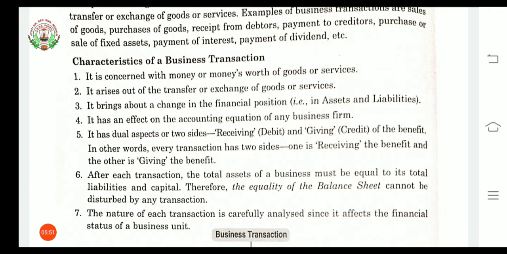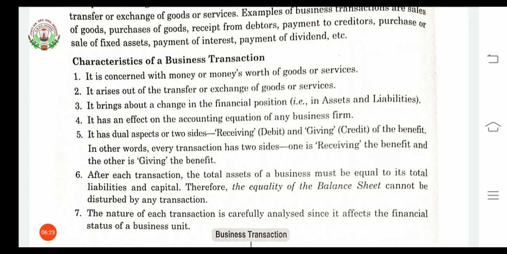Third, it brings about a change in the financial position. As I have explained earlier, a business transaction will give a change in the financial position of a business. Financial position means assets and liabilities. Now this business transaction may affect in the manner of an increase or decrease in the value of assets and liabilities. Fourth, it has an effect on the accounting equation of any business firm.